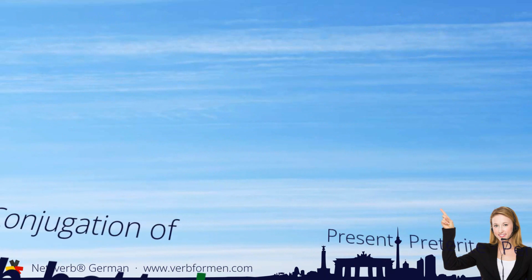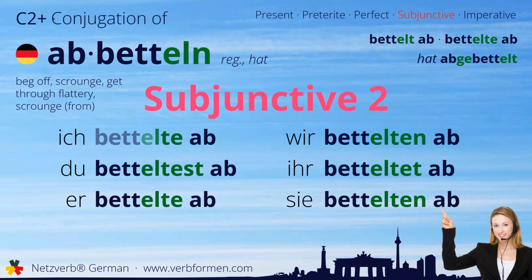Now we move on to the subjunctive two. Ich bettelte ab. Du betteltest ab. Bettelte ab. Wir bettelten ab. Ihr betteltet ab. Sie bettelten ab.